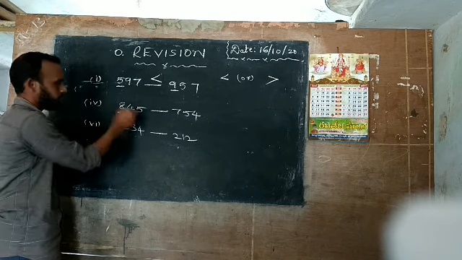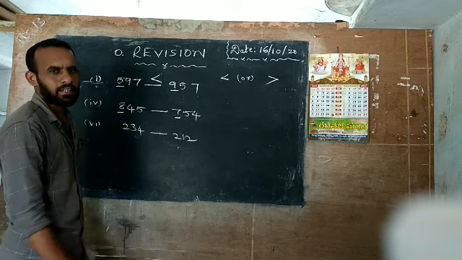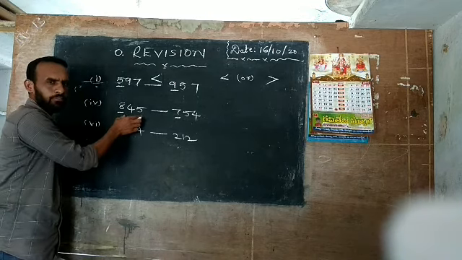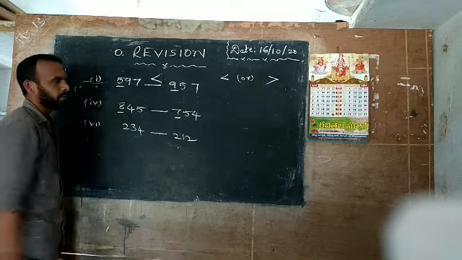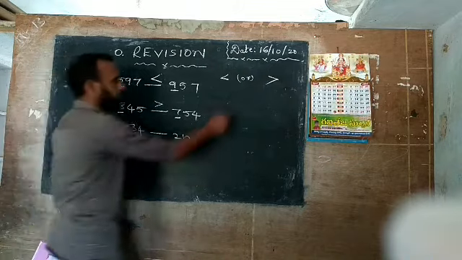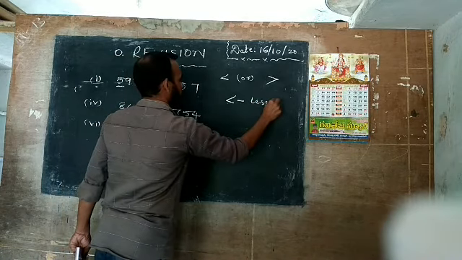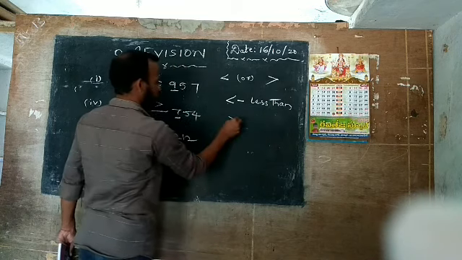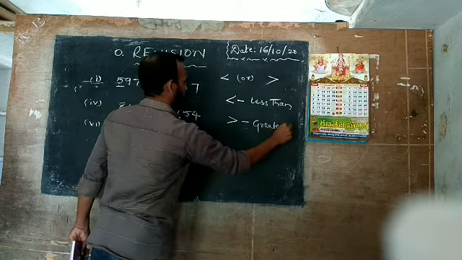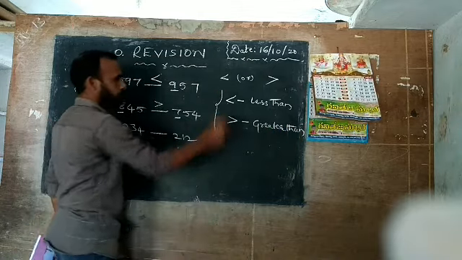Here the hundreds place has 8. Here the hundreds place has 7. Which one is bigger? Very good. Which one is bigger here? 845. So which symbol is kept here? Greater than. This symbol's name is less than, and this symbol's name is greater than. This is very important.